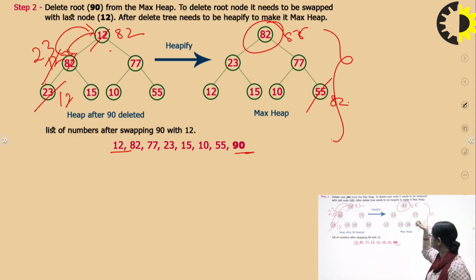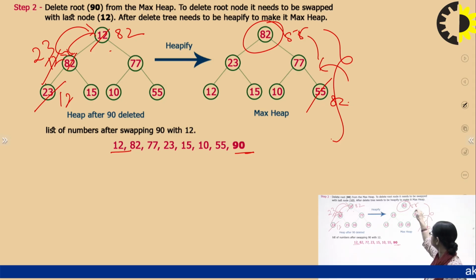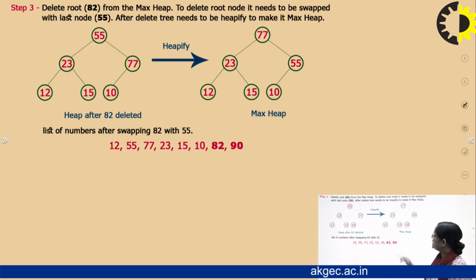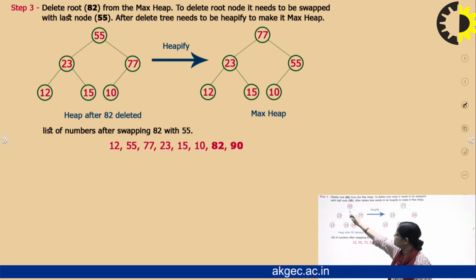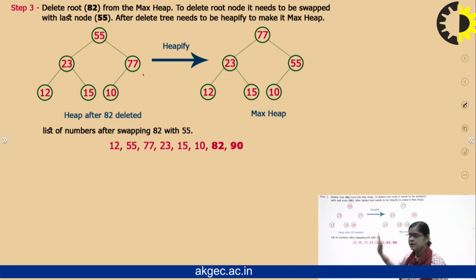It will be a step-by-step position process, but I'm doing it in the right form. 55 will come here and 82 will come here. So again, we will find that it has been swapped: 55 here, 82 has come here. So we are going to delete the 82. Then again, we will see 12 here, 55 here, and the 82 and the 92.